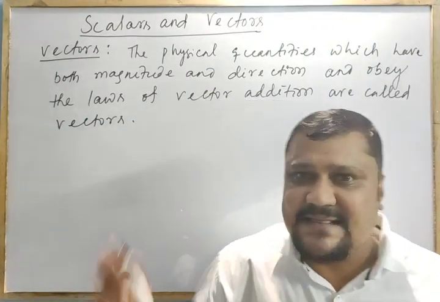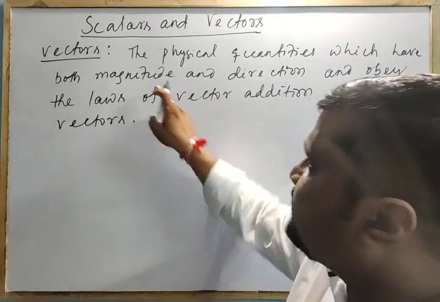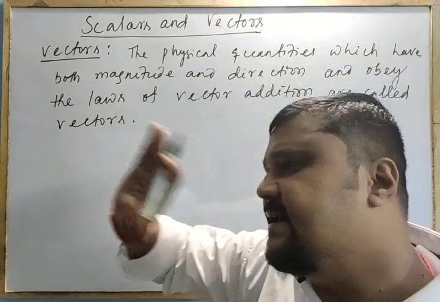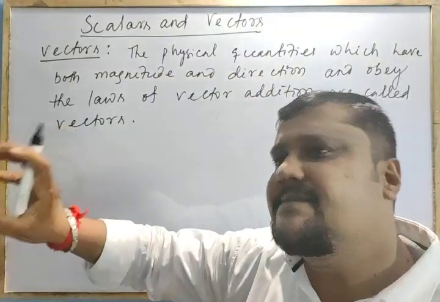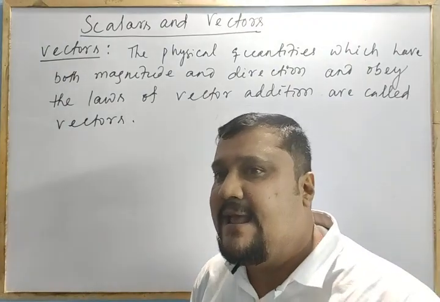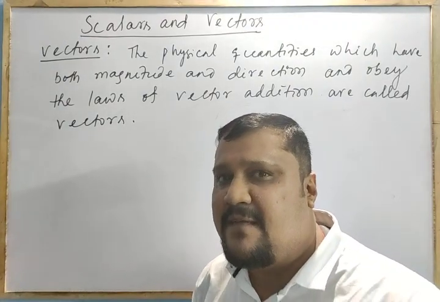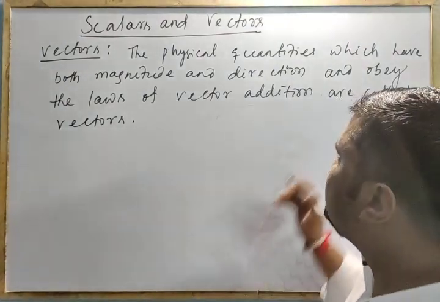It means in that definition it has both magnitude and direction. That is clear. Means vectors should have magnitude and direction. In addition to that, the vectors obey the laws of vector addition.